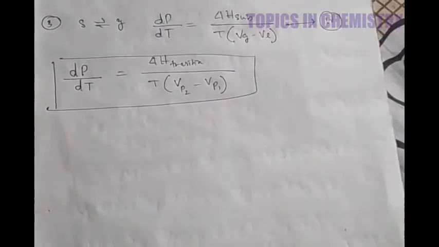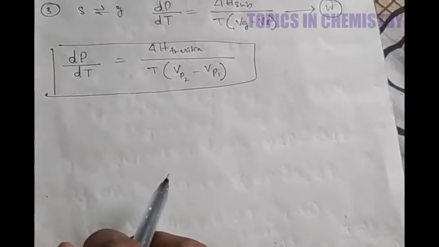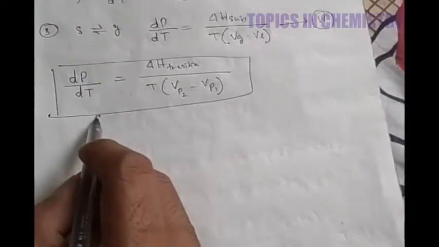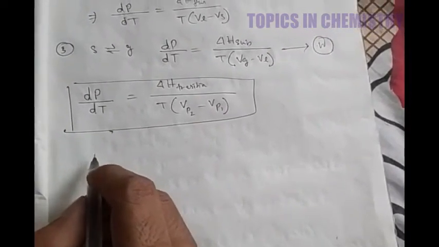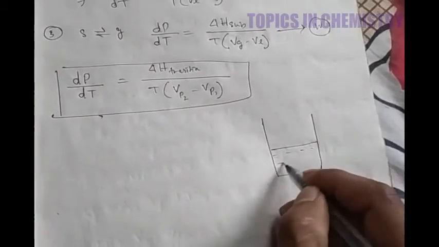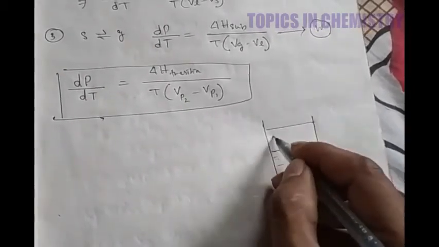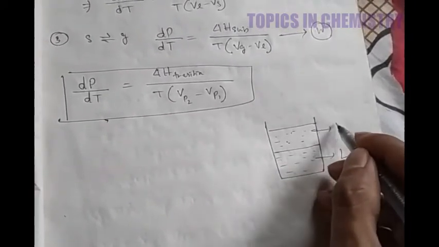This is the first Clapeyron equation. Next you have to derive the Clausius-Clapeyron equation. First consider the simple case. Suppose a liquid is in equilibrium with the gaseous phase, so this is the liquid and this is the vapor.